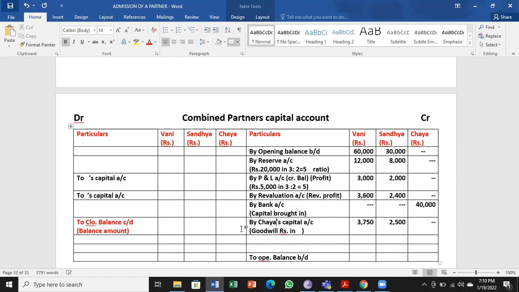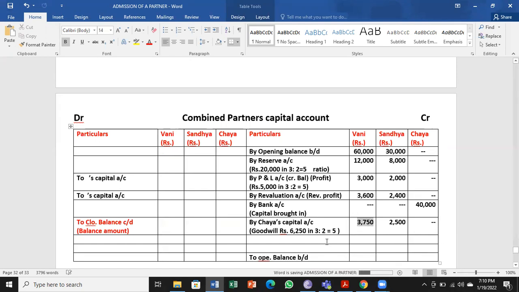By Chaya's capital account, goodwill of rupees 6,250 in 3:2 ratio. So with this also you can remember, no need of journal entry. With this also you can remember about goodwill, how to be done.